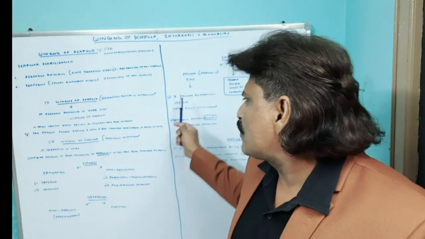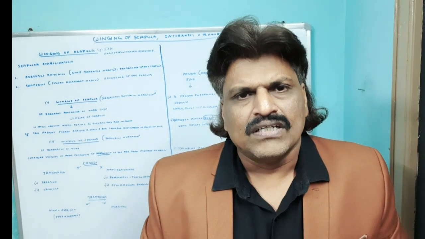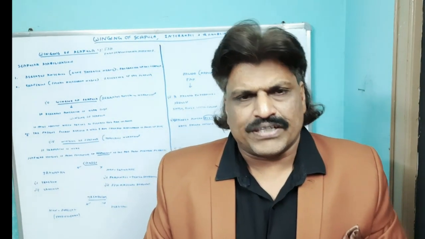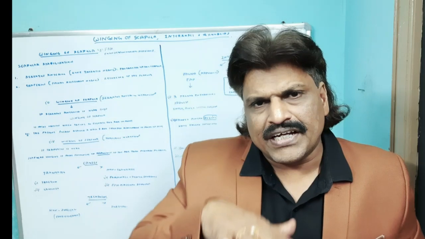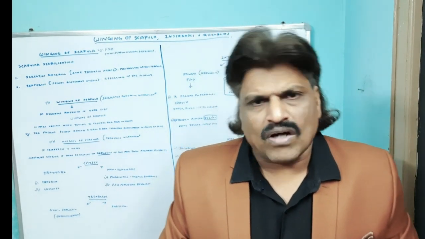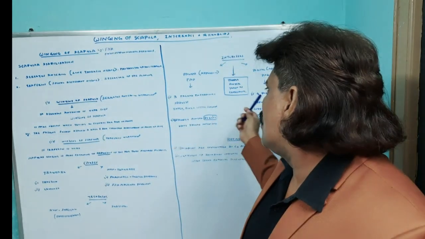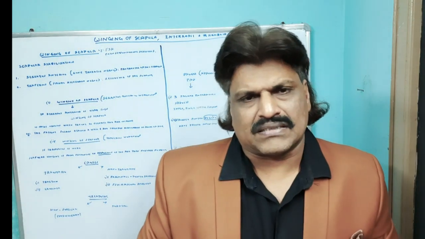So we have 3 palmar interossei. So PAD: palmar adductors. So we have 3 palmar adductor interossei. But when it comes to abduction, DAB: dorsal for abduction, there are 4 dorsal abductors.